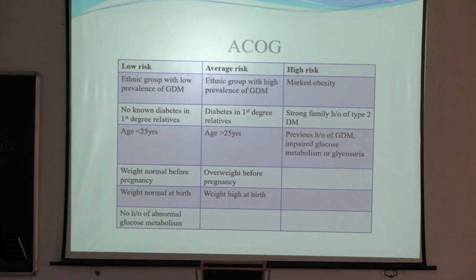So according to American guideline ACOG, in which group do we normally do it, average risk and high risk? Which are the high risk patients according to American guideline? Marked obesity, strong family history of type 2 DM, previous history of GDM, impaired glucose metabolism or glycosuria. Average risk: ethnic group with high prevalence of GDM, diabetes in first degree relative, age more than 25 years, overweight before pregnancy or weight high at birth. Low risk: ethnic group with low prevalence of GDM, no known diabetes in first degree relatives, age less than 25 years, weight normal before pregnancy, weight normal at birth, no history of abnormal glucose metabolism.